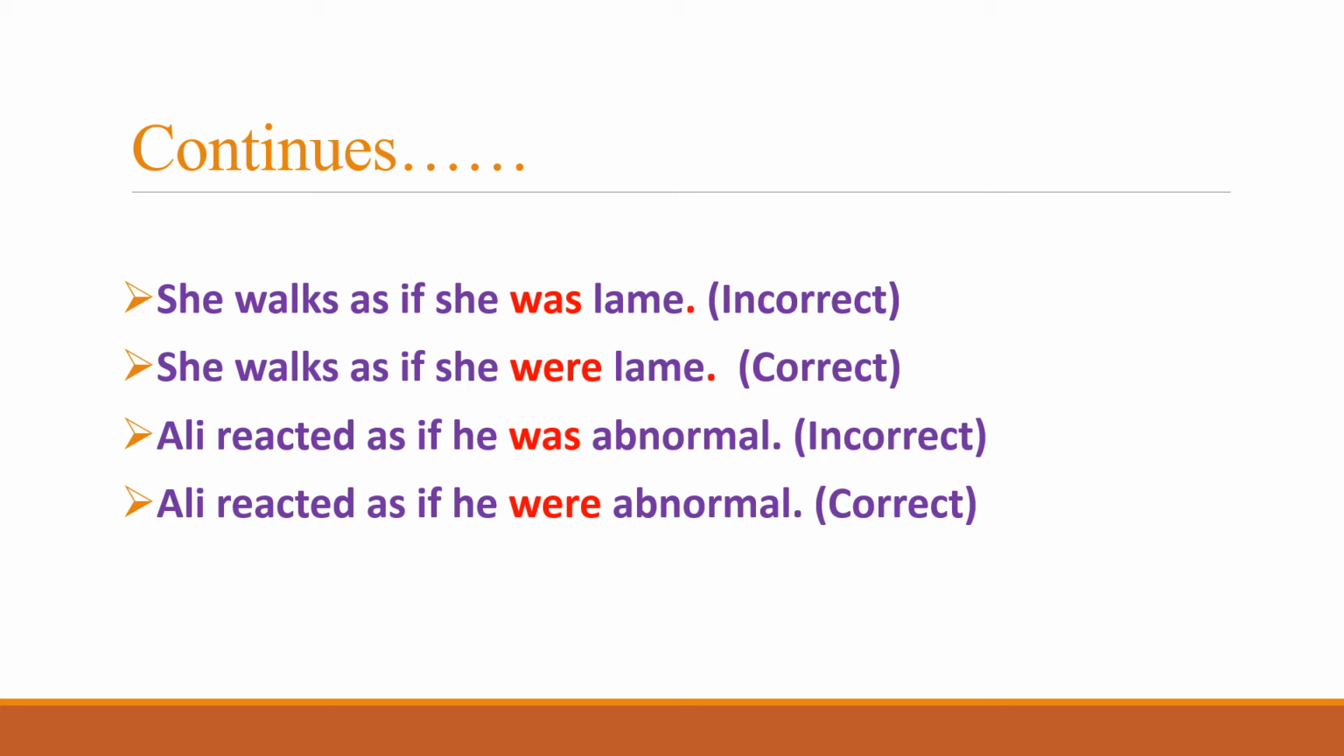Similarly, the third example for this rule is Ali reacted as if he was abnormal. Again, you can see here that was has been used after as if, which is incorrect, as the rule says that as if must be followed by were. Ali reacted as if he was abnormal is incorrect because of using was after as if, and Ali reacted as if he were abnormal is the correct sentence, because as if is always followed by were. So this is the correct sentence.